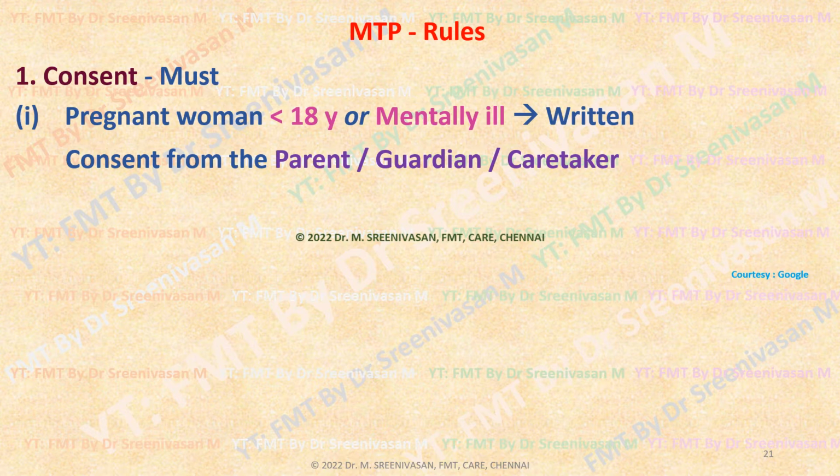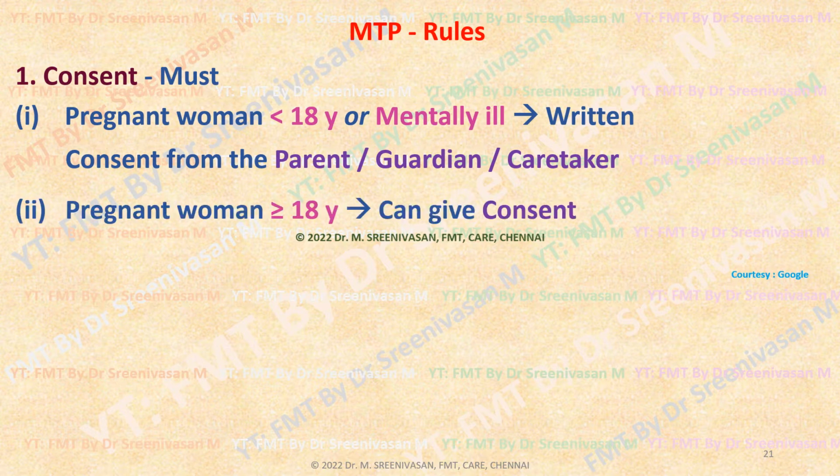Her own consent in the situation, the consent of a minor, is not valid. When the woman attains majority, that is above 18 years, she herself can give consent.